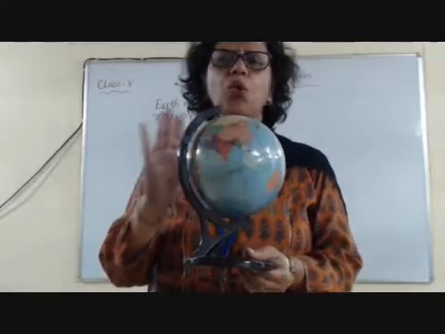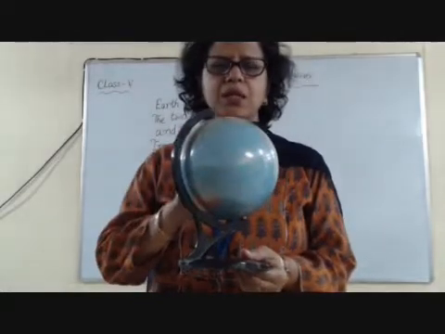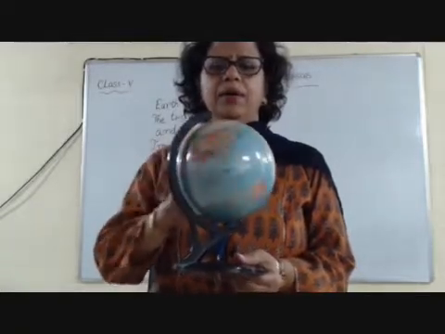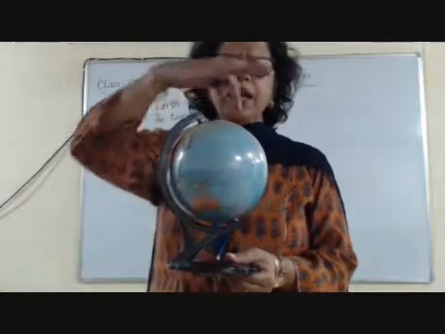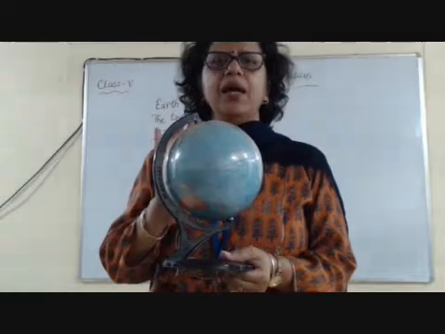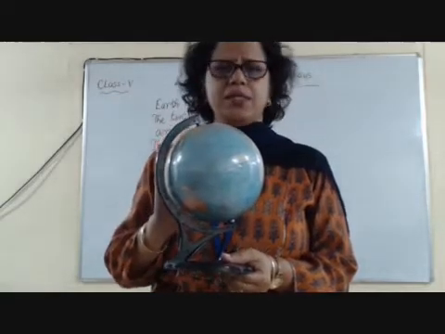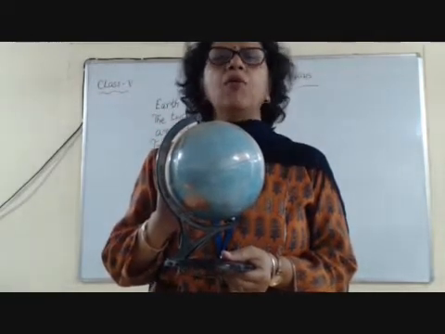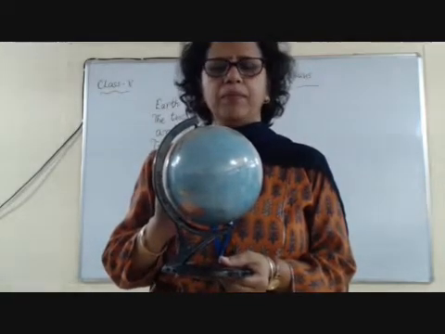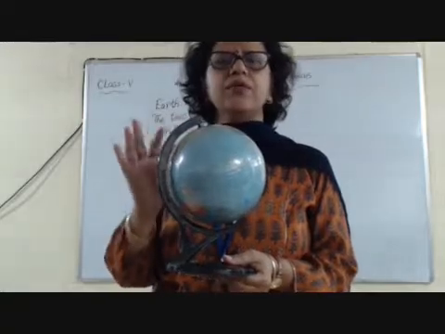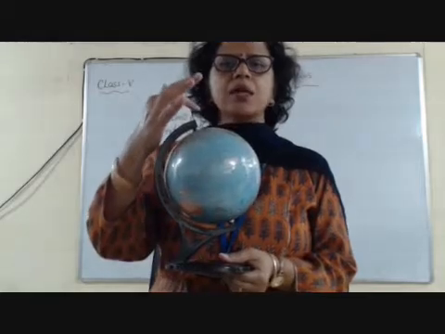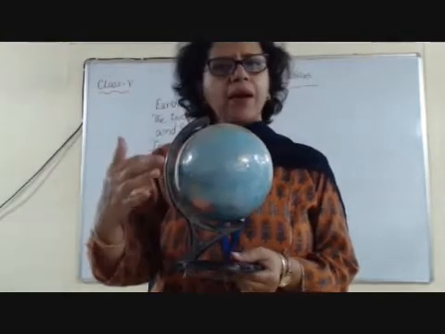Children, you see this globe properly. Can you see it? It is moving on its axis, rotating on its axis. Can you see some lines on the globe? Yes, you can see. They are the imaginary lines drawn on the globe. Why, you know? To locate places and to find out the time. Now today in this lesson we will discuss what are these imaginary lines. There are some horizontal lines and some parallel lines.